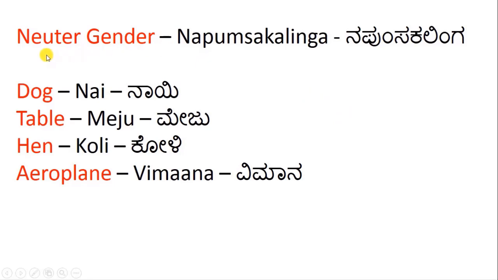Now, everything other than masculine and feminine gender is neuter gender in Kannada. We do not have a gender for things in Kannada. If you consider Hindi, even the things have gender, but we do not have it here. All the things and the animals are classified under neuter gender, napumsaka linga.